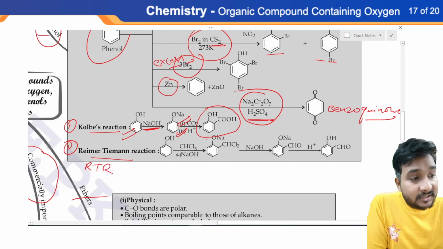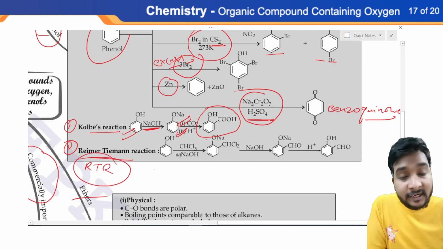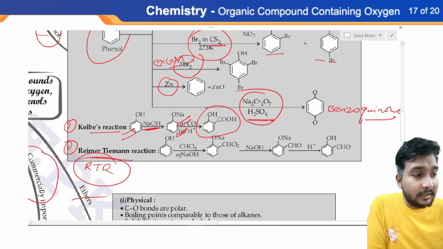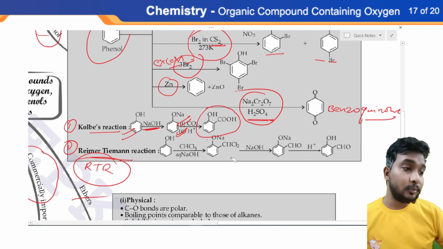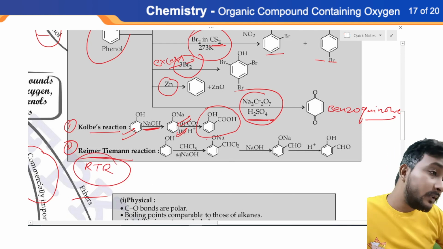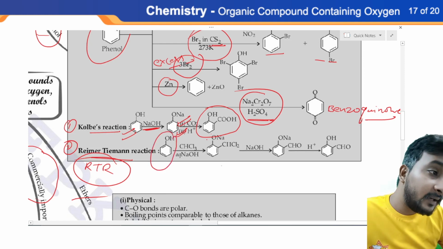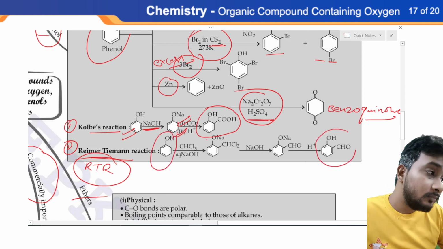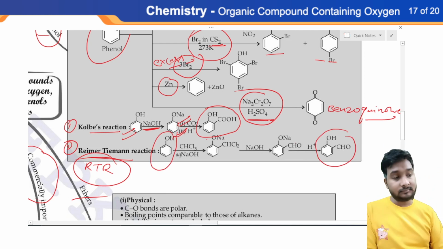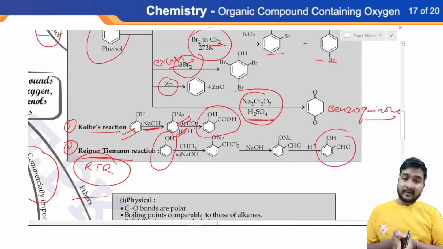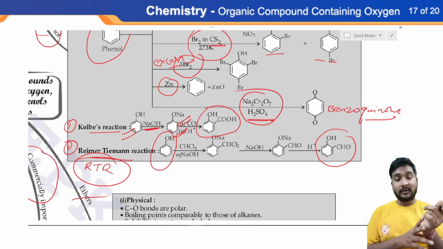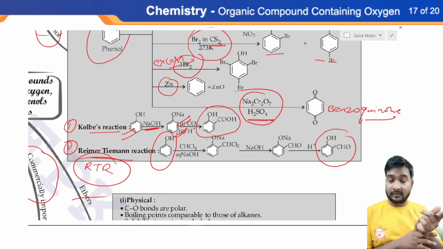Again, next named reaction is RTR, Riemer-Tiemann reaction. Riemer and Tiemann both were the scientists who proposed this reaction, and according to this reaction we can easily convert this phenol into aldehyde. If we want to convert phenol into acid, prefer the Kolbe's reaction.